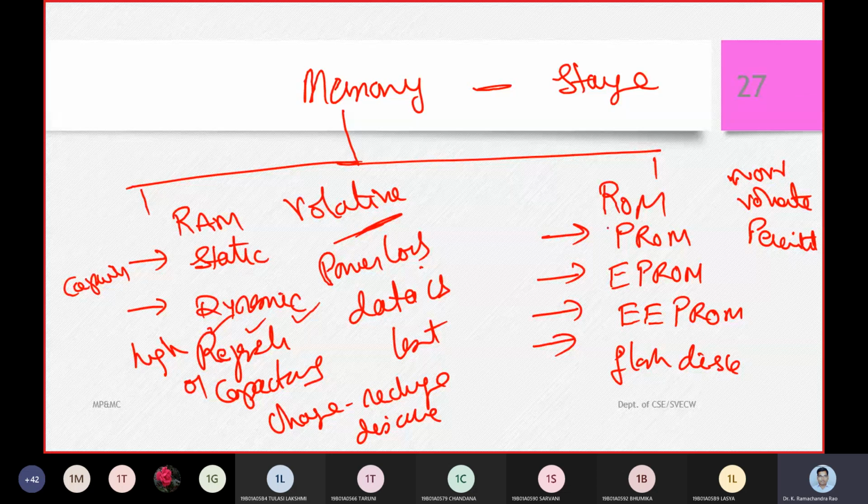Next comes the read-only memory. In read-only memory, there are four types. One, programmable read-only memory. Two, erasable programmable read-only memory. Three, electrically erasable programmable read-only memory. Now, what will be the differences?